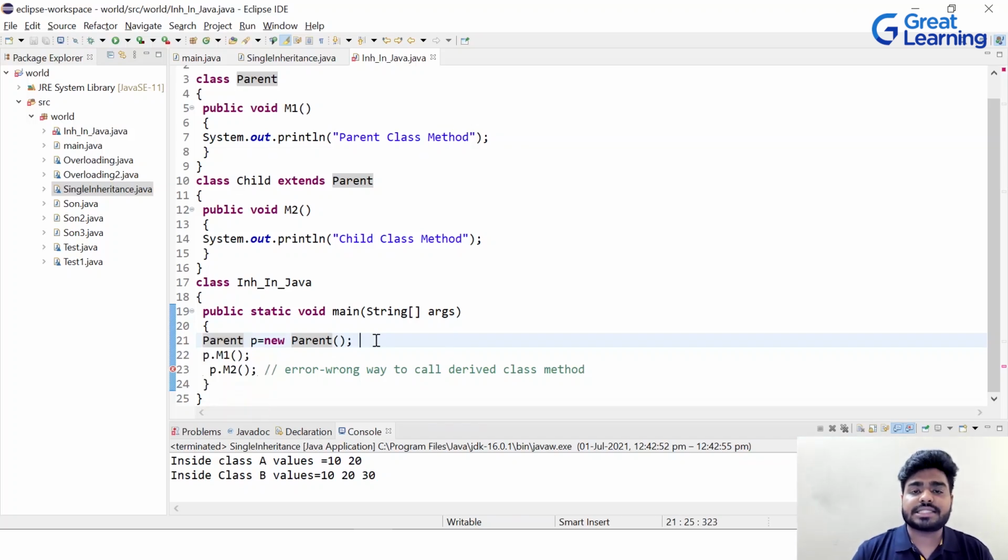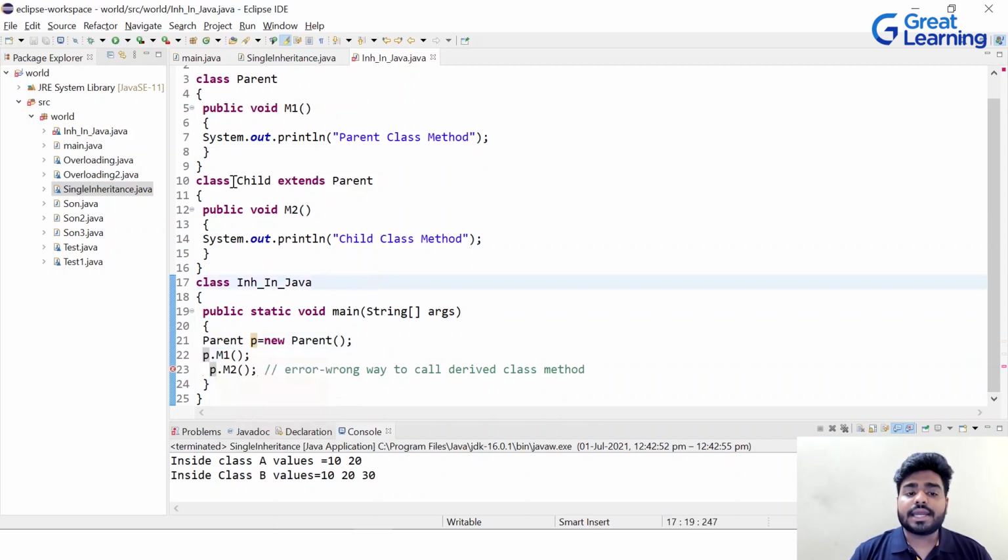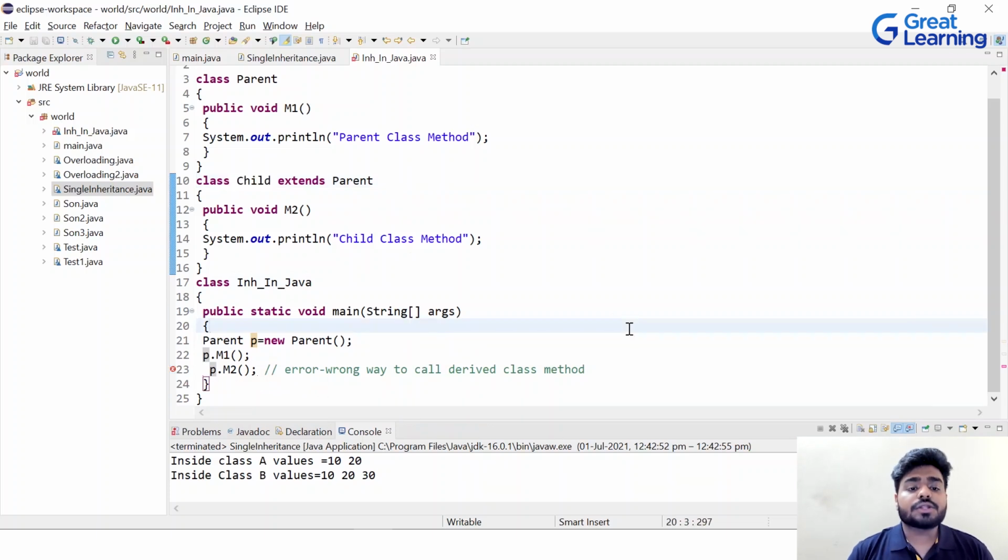Okay, so we have to do an upcasting here so that the object P, which will now be of child class, can call M1 and M2 also, because child has both the M1 method and the M2 method, right? So these are some of the scenarios where you will get an error. It can happen that you will get an error in these cases, so you need to know how to sort this out, correct? So this was the practical implementation.